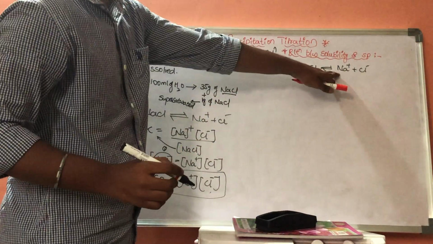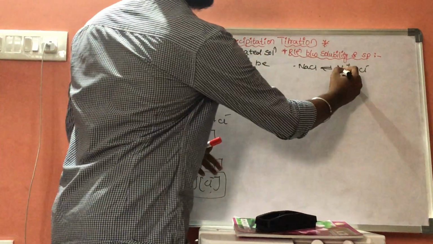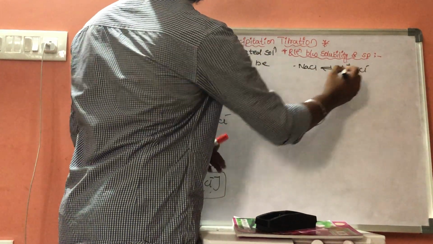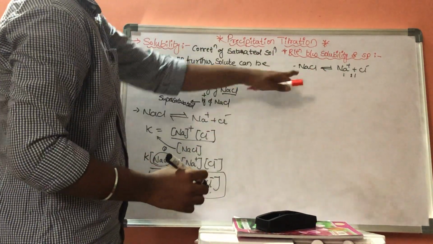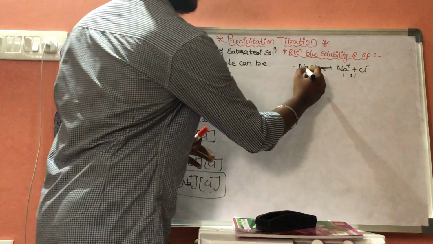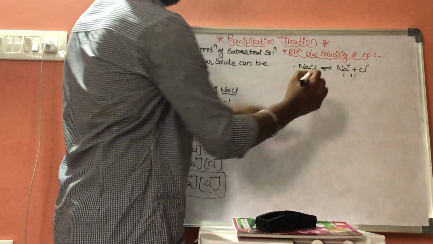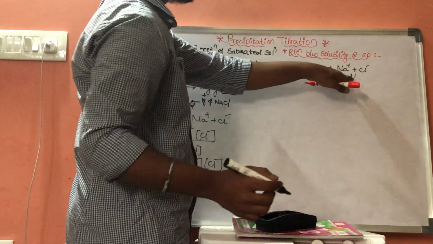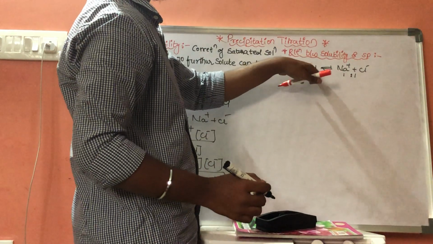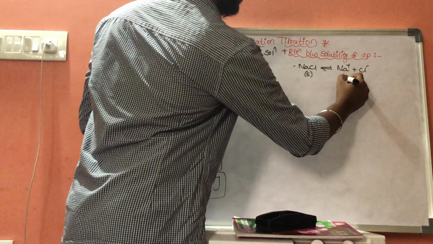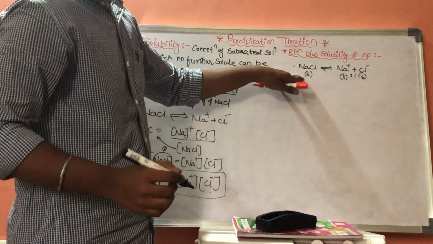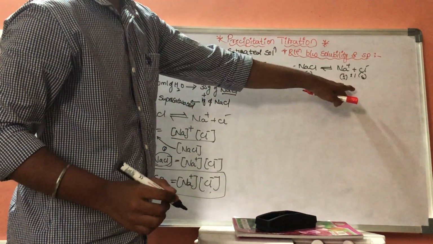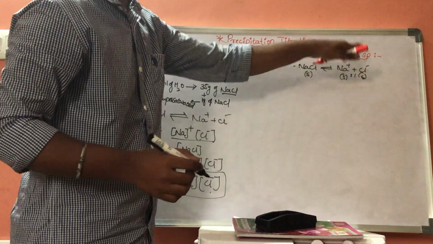This reaction is in a 1:1 ratio, and let us consider NaCl is S moles. So if this is S, then Na plus also will be S and Cl minus also will be S. S moles of NaCl will get converted into S moles of Na plus and S moles of Cl minus.